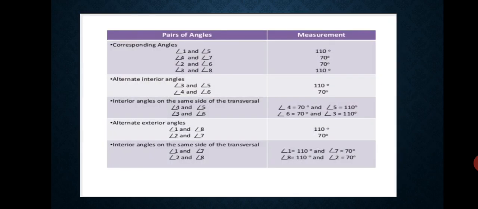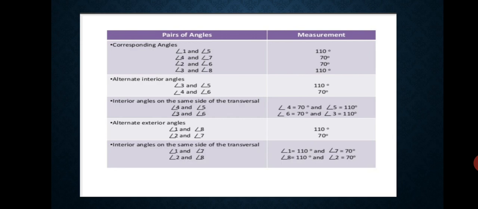After this, you may observe that the corresponding angles 1, 5, both are equal to 110, 4, 7, that is 70, 2, 6 is also 70, 3, 8 is 110. Alternate interior angles are 3, 5 and angle 4 and 6.